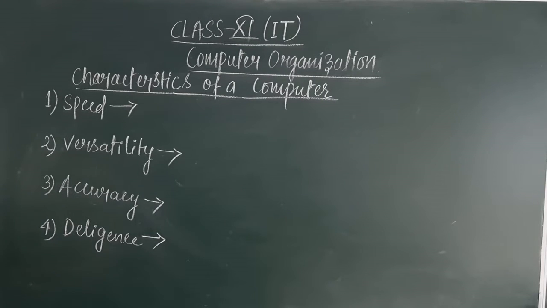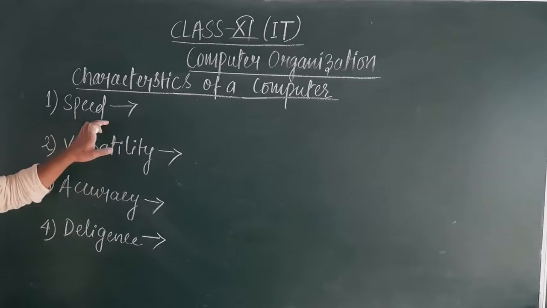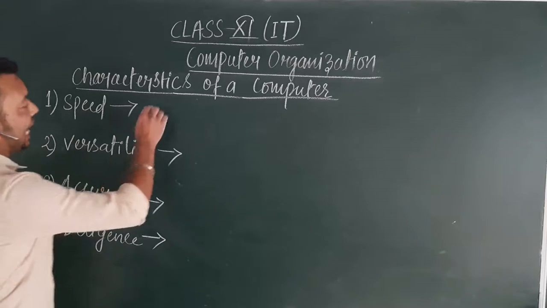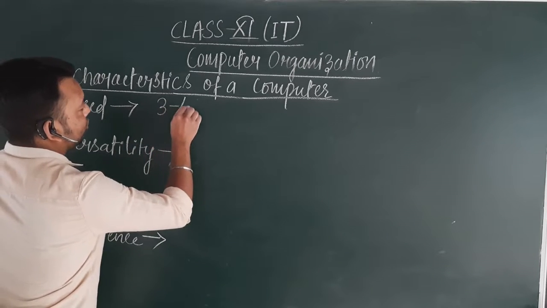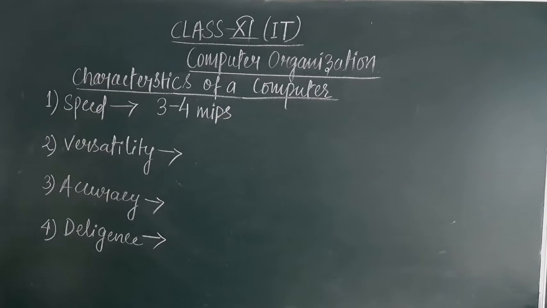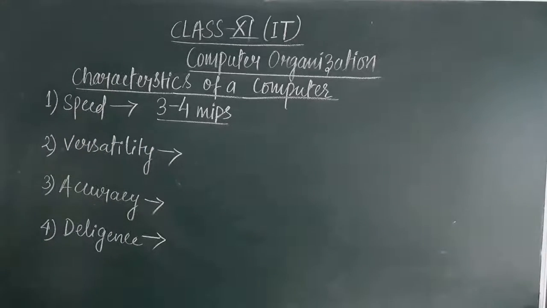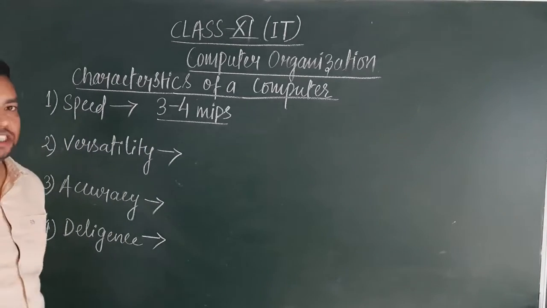One of the most important characteristic features of a computer is its speed. Speed of operation means how different tasks can be accomplished, and the speed at which that particular task is being completed is of utmost importance. So a typical computer works at a speed of 3 to 4 million instructions per second, which is in short referred to as MIPS. So the speed of operation of a typical computer is 3 to 4 million instructions per second.